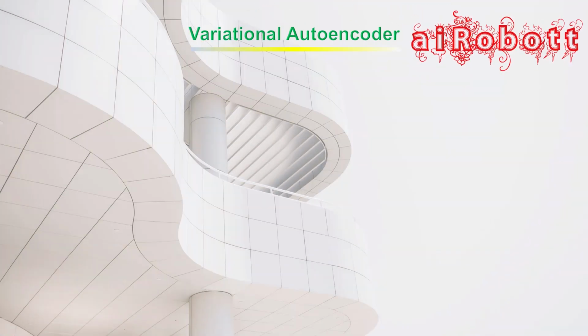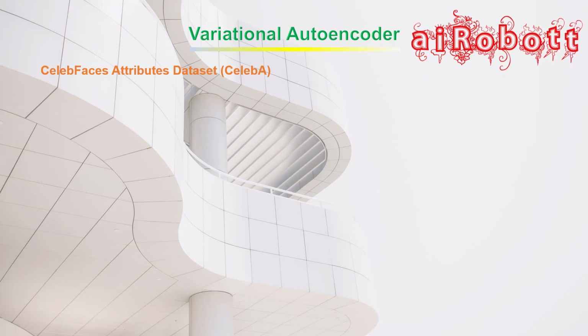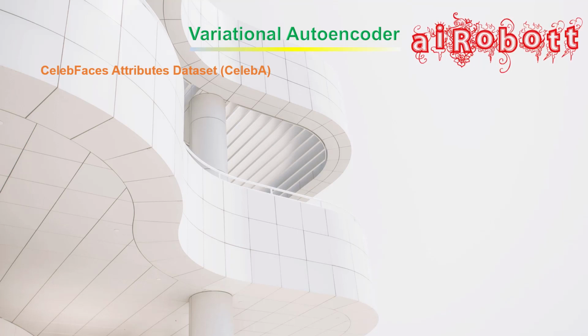We will use the CelebFaces Attributes dataset, CelebA, to train our variational autoencoder. It is a large-scale face attributes dataset with more than 200,000 celebrity images, each with 40 attribute annotations. The images in this dataset cover large pose variations and background clutter.